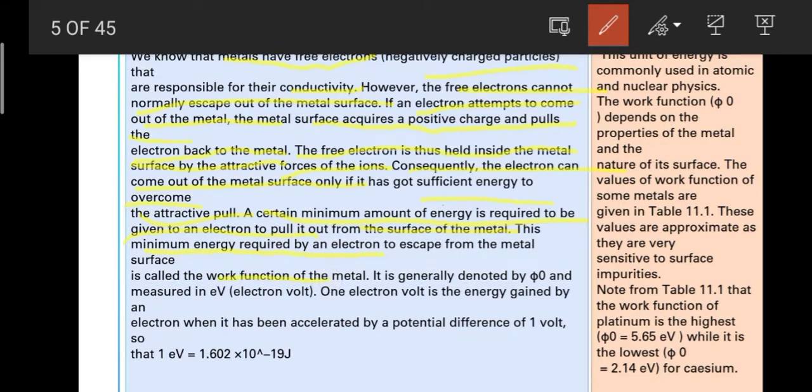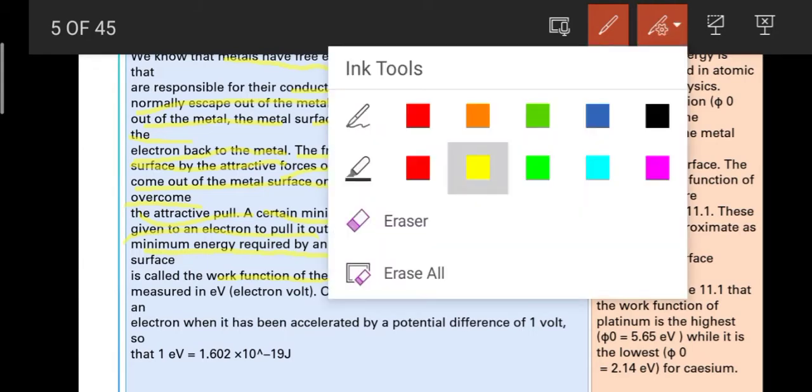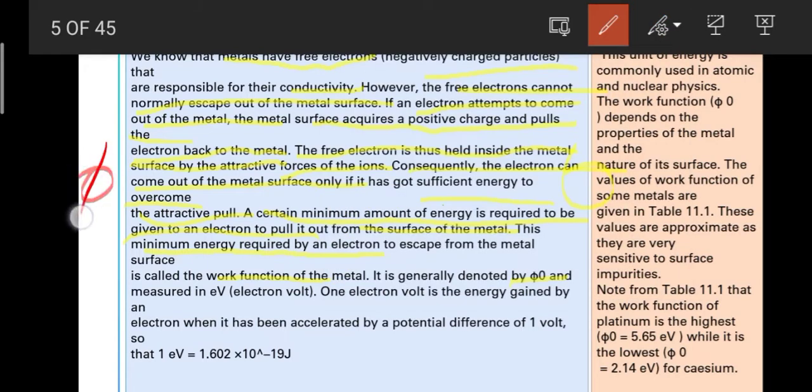Okay, this is the work function of the metal. It is generally denoted by phi naught, or phi 0. You write it like this, like phi. Okay, let me write it here. This is known as phi naught. And here phi naught is measured in electron volt. The unit is what? Electron volt. So, work function's unit is electron volt, and it is generally denoted by phi naught.